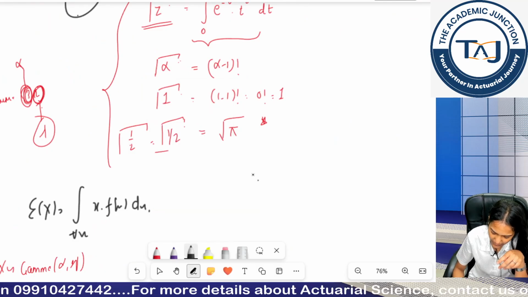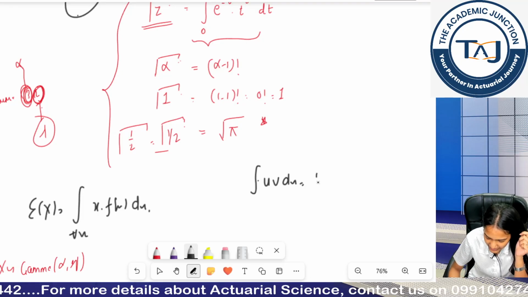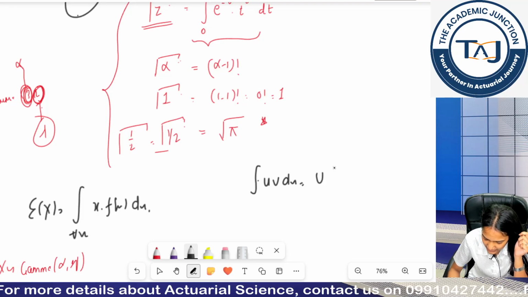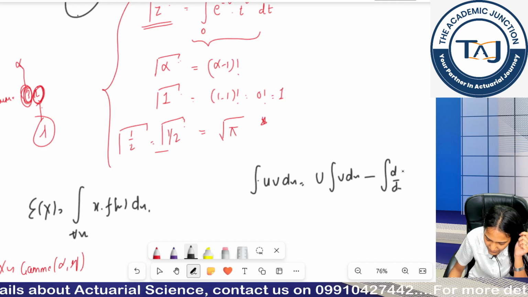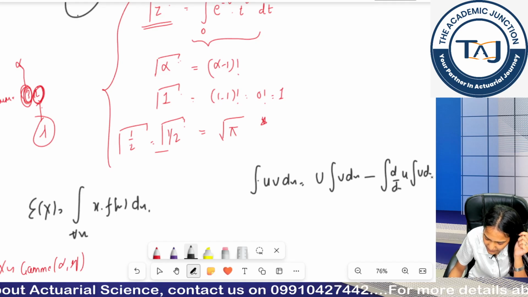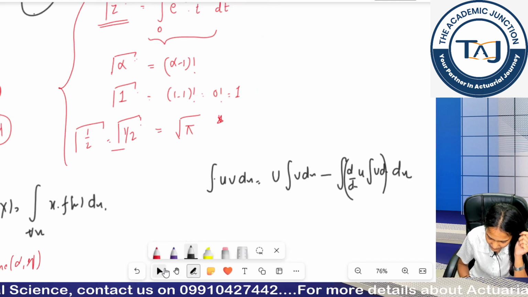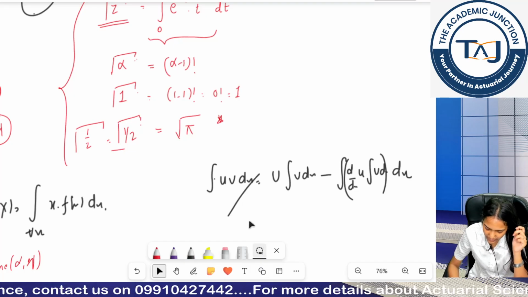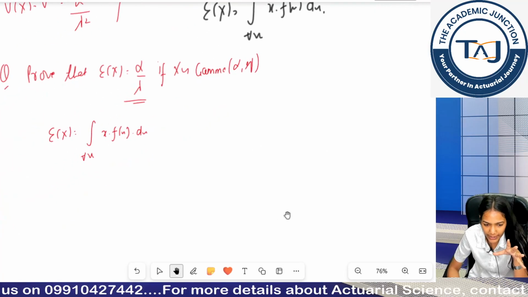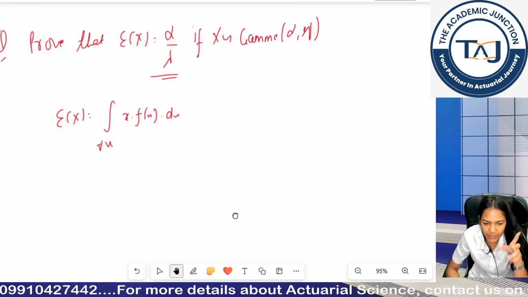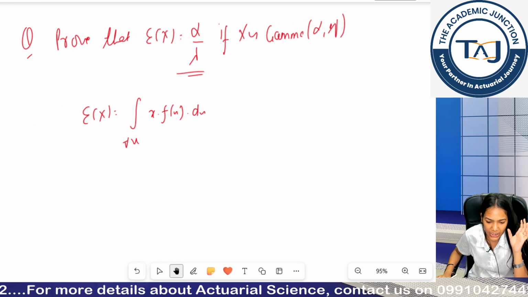So look, the formula for integration by parts, if I have two functions in my integration, I take my first function as constant, then I integrate my second function. Then I differentiate my first function and I again integrate my second function, and this whole is also integrated. Okay, let us do one thing. Since we are doing first question on gamma function, let me show you the integration. But variance is something you guys will prove. I am showing you the integration for my expectation.